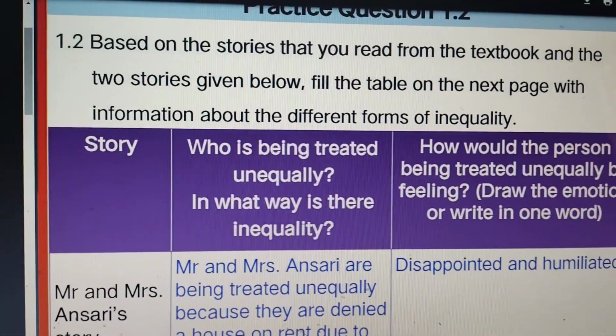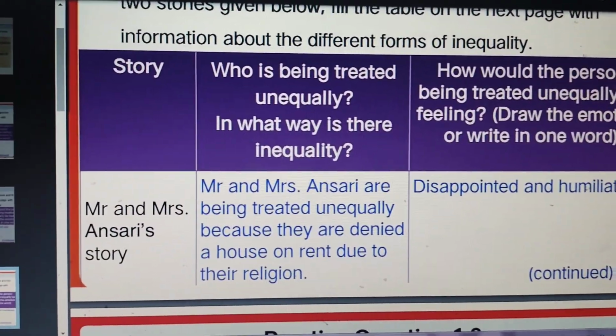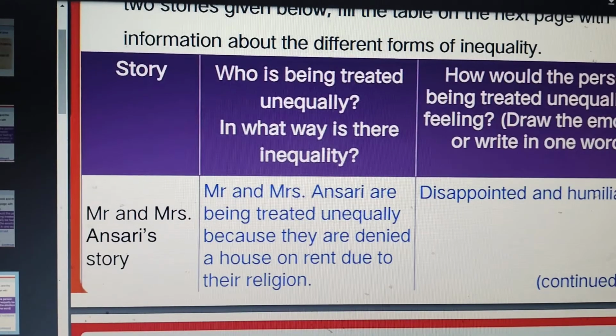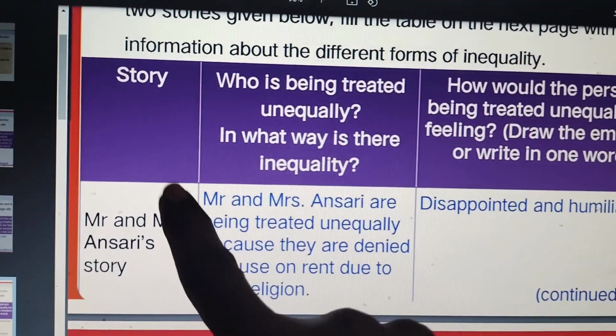And the next question is about Mr. and Mrs. Ansari. We all know that the house owners denied giving a house for rent, isn't it? So here Mr. and Mrs.